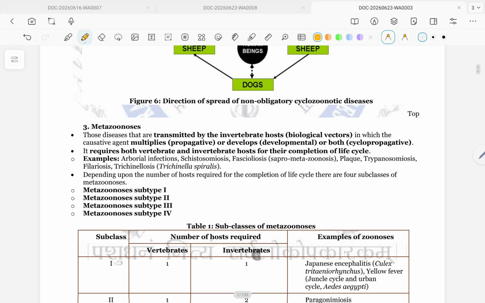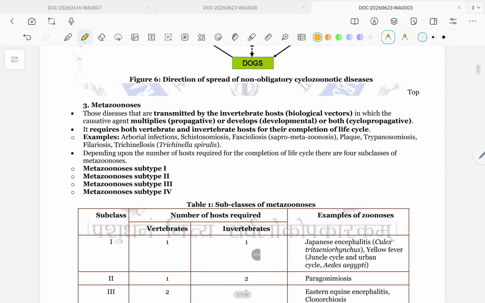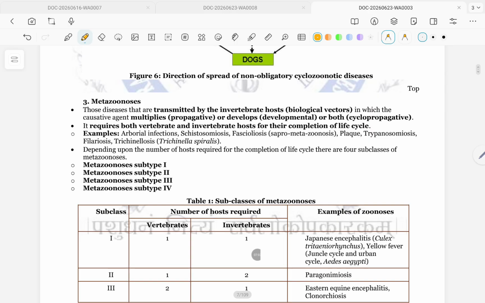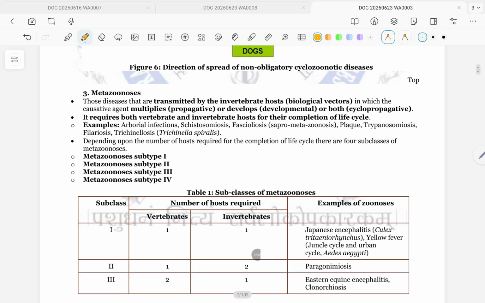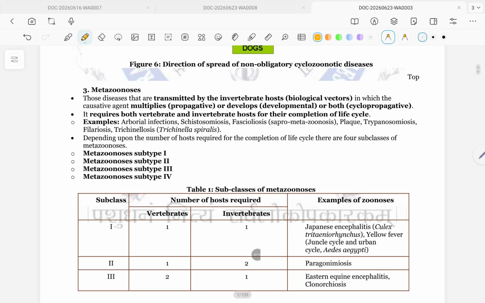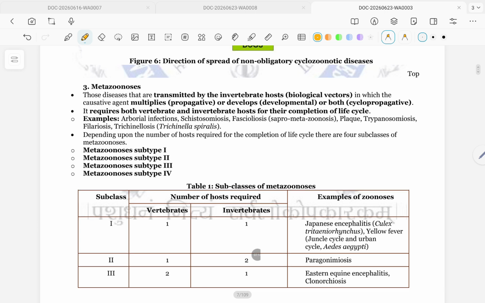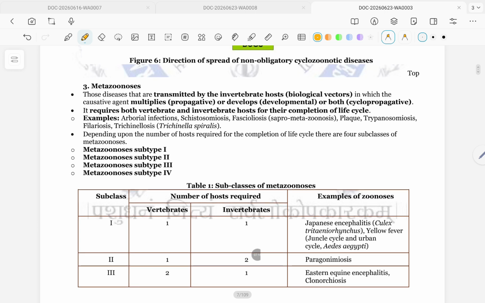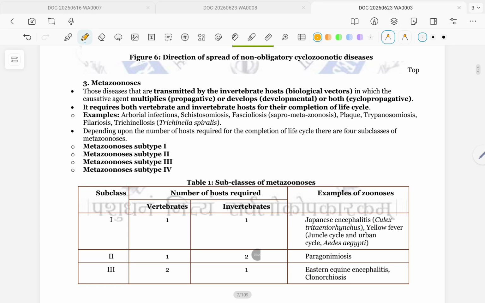Metazoonosis: diseases that are transmitted by an invertebrate host, a biological vector, in which the causative agent multiplies, propagates, or develops, or both. Cyclopropagative: it requires both vertebrate and invertebrate hosts for completion of the life cycle.